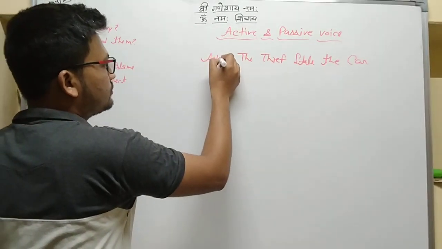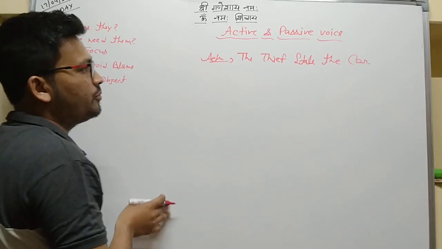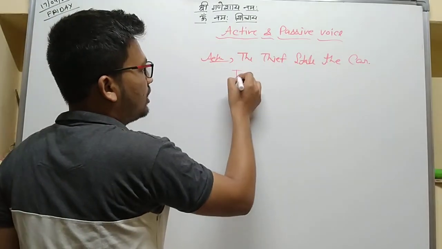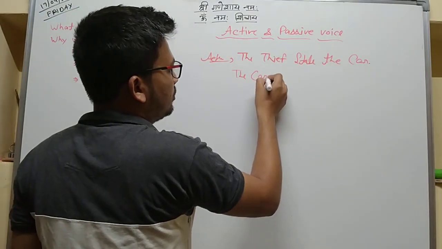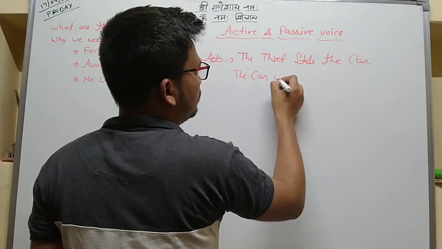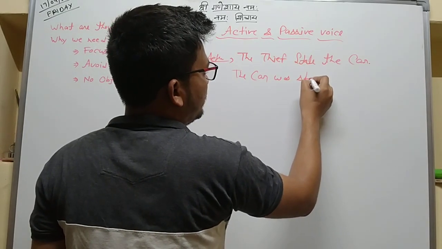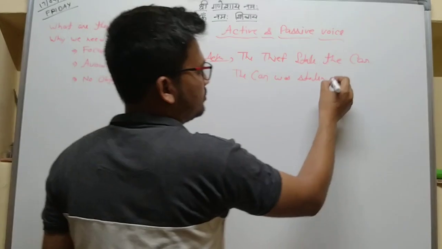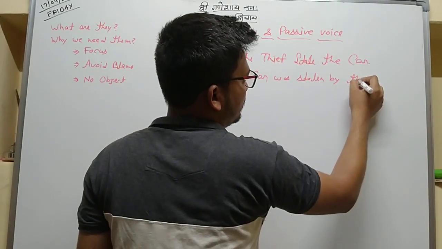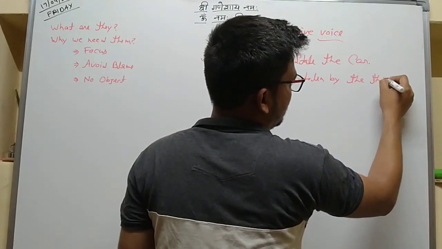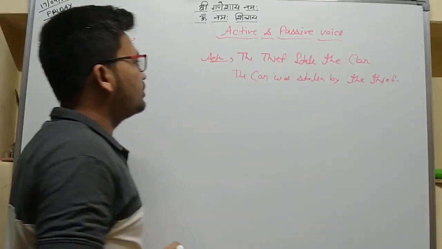This is active voice. Change into passive voice: the car was stolen by the thief.